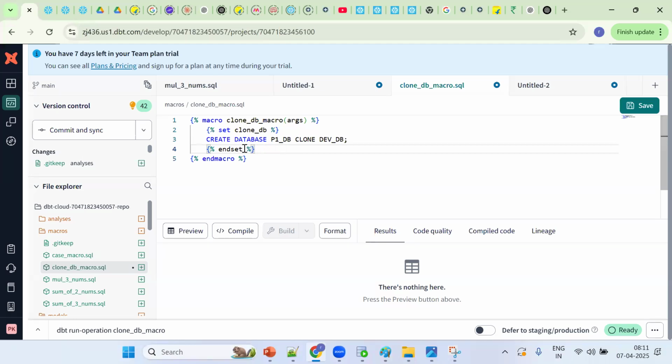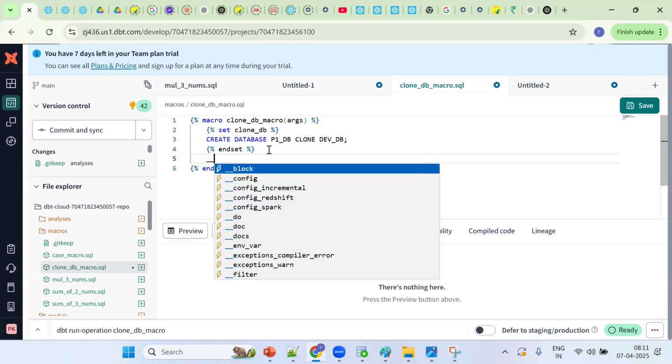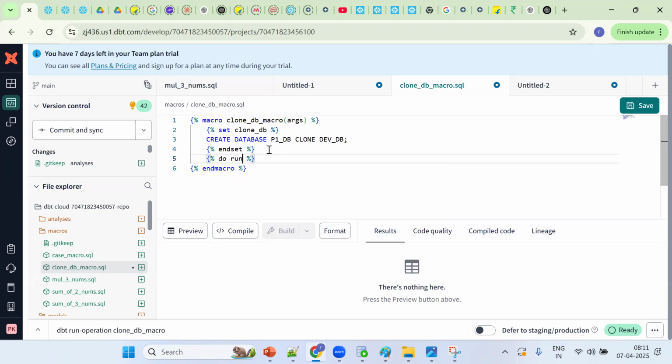So see, simple thing. Let me execute first, then we can discuss, then you can ask the questions. Okay, so do run. Wait. Okay, simple thing. Let me first execute, then we can discuss, then you can ask the question. So Control V, save it. Now run the macro.